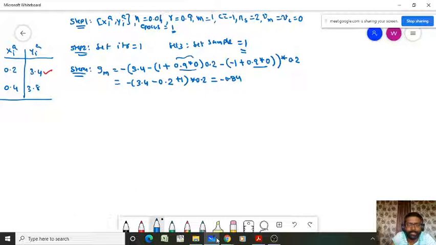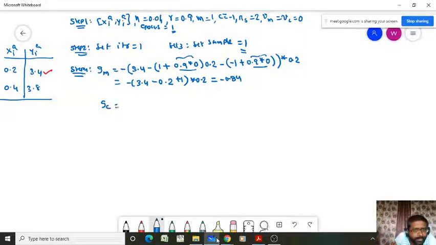In the first iteration and the first timestamp, your updation will be similar to the momentum because this term is 0, right? Then it looks like m into x minus c. Whereas in the later iterations, this impact will come into the picture. Because in the first iteration we have Vm and Vc equal to 0, so the gamma into Vm and gamma into Vc terms become 0. Then you have only m and c, similar to your momentum. But in the later part of the iterations, that impact will come into the picture. So the current gradient is minus 0.84.